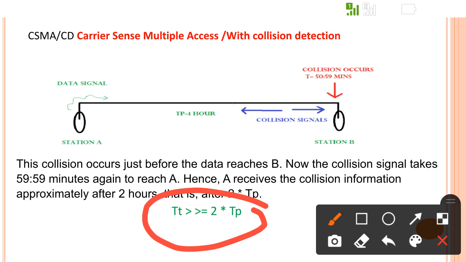CSMA/CD is mainly for detection of collisions, and the station detects the collided signal while it is transmitting continuously. So collision detection is possible when the transmission time is greater than 2 times the propagation time.